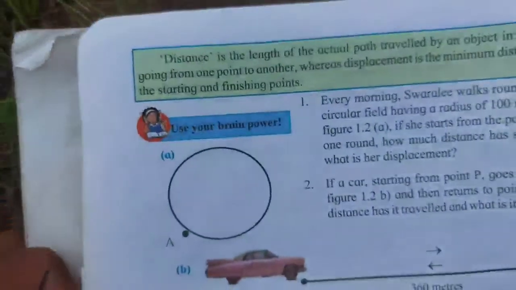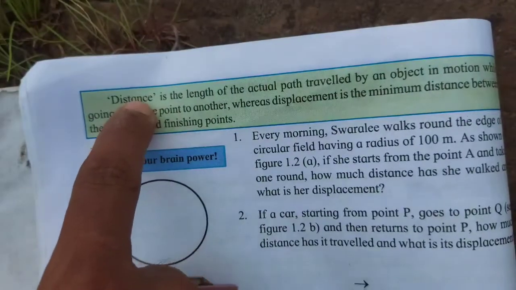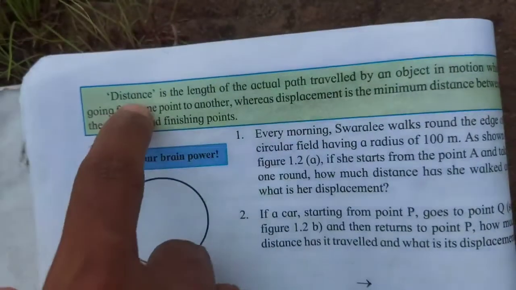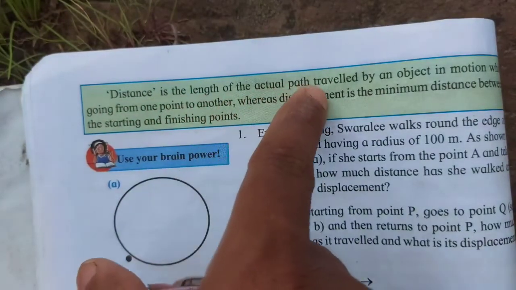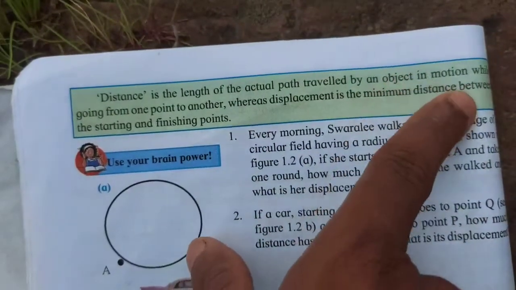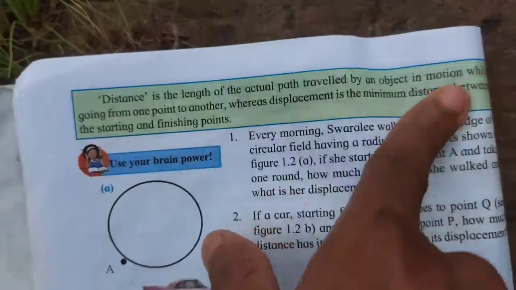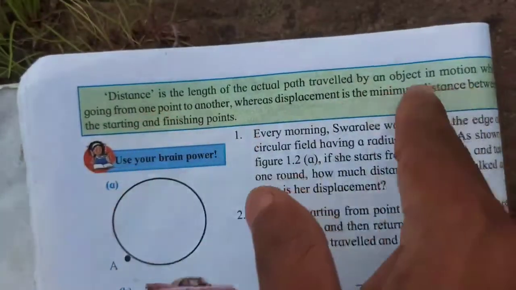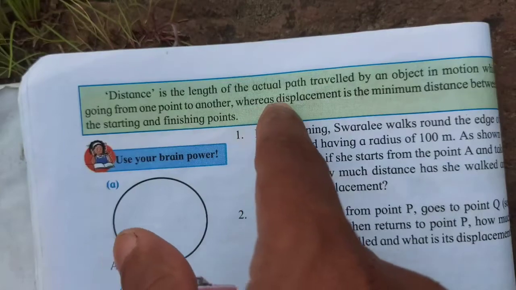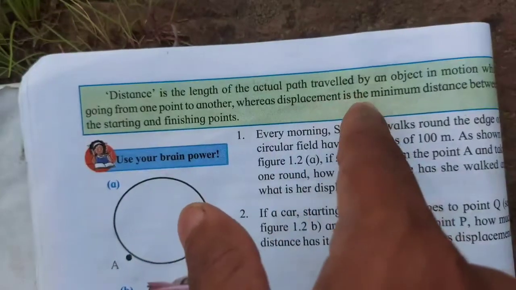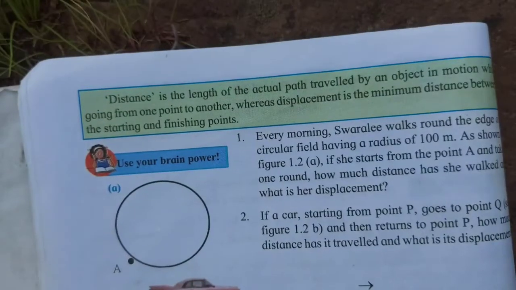You can see definitions are given here. You want to write down these definitions of distance and displacement. See, distance is the length of the actual path traveled by an object in motion. This is distance, so write down this definition. And what is meant by displacement? Displacement is the minimum distance between the starting and finishing point of an object in motion. Minimum is what we call the shortcut.